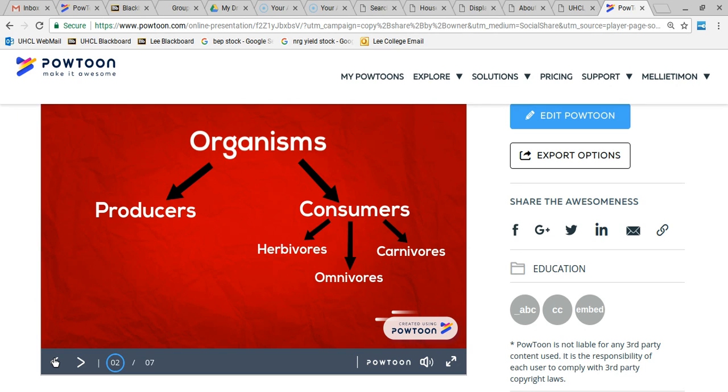So the words that we learned today are organisms, which just means any living thing. So that can be plants, animals, insects, grass, fruits and veggies, right? All of these things are living things, and they're called organisms. So underneath that, we have producers and consumers. Producers are the plants, consumers are the animals. Producers produce their own food.